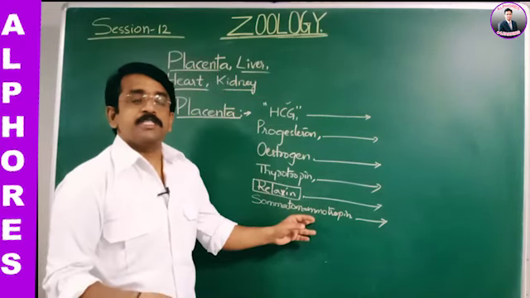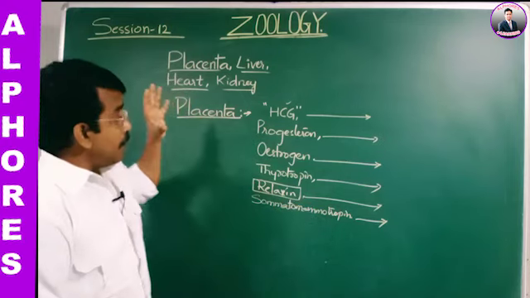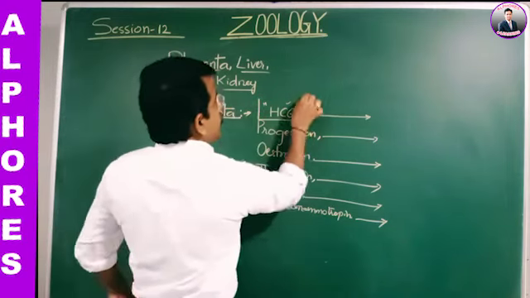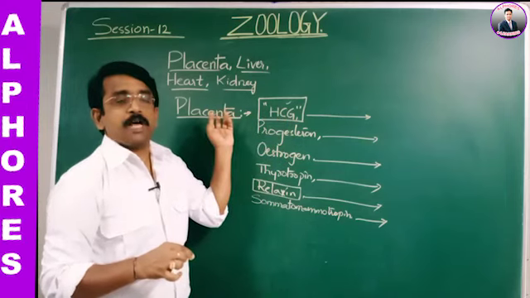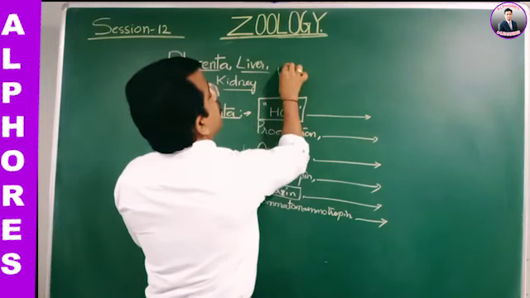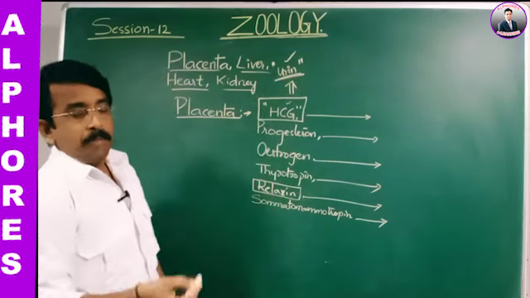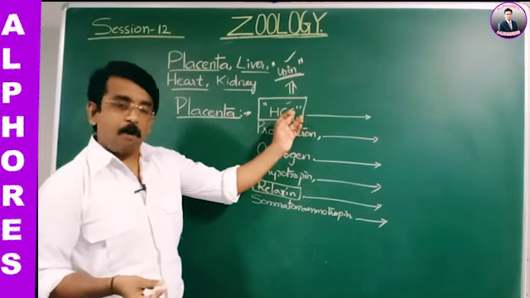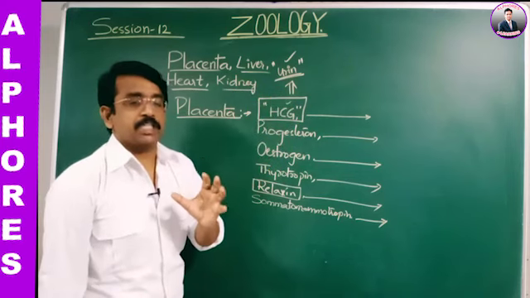Next, somatotropin, which is also released from the placenta. And one point to remember: the human chorionic gonadotropin, which is the hormone secreted from the placenta, is detected in the urine of a pregnant woman, such that the urine test is made positive if human chorionic gonadotropins are found. That is, it is a pregnancy indication.